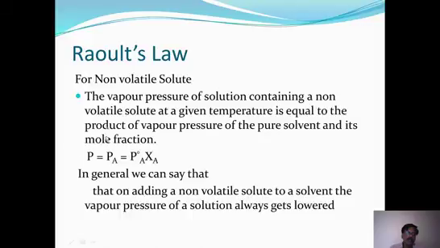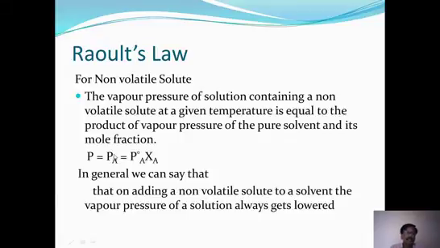So here the formula of Raoult's law is that the partial pressure, that means when A and B are combined, the vapor pressure of A molecules only is equal to the pure vapor pressure of molecule A, that is when it is taken in pure form, multiplied by the mole fraction of A. If you take this product, that gives you the partial pressure of A, the vapor pressure given by A in the mixture.